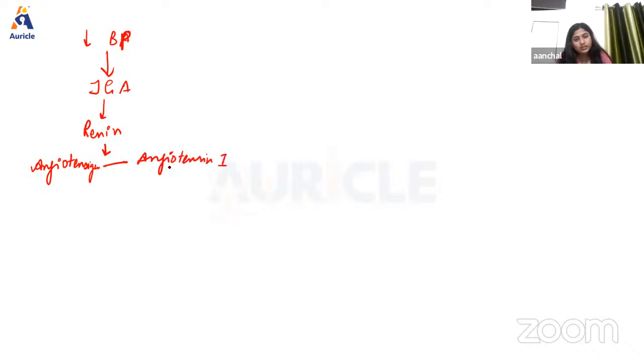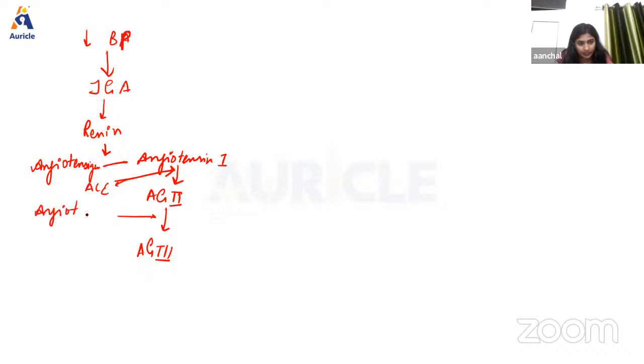And also this angiotensin 1 is going to convert to angiotensin 2 with the help of ACE. This ACE is angiotensin converting enzyme. Okay. And this angiotensin 2 is going to convert into angiotensin 3. The enzyme responsible is angiotensinase released by the liver.